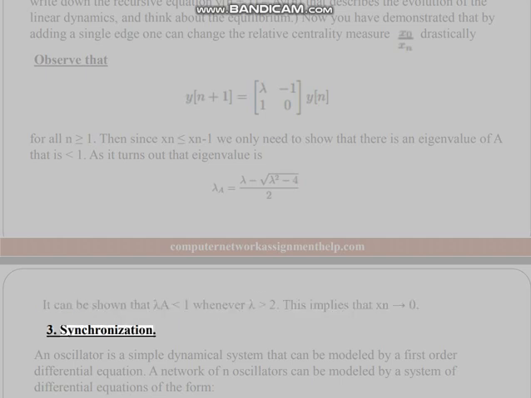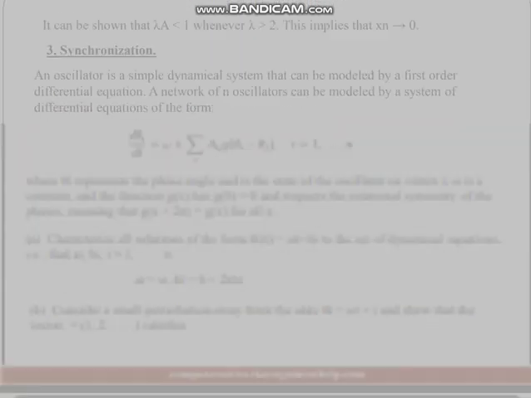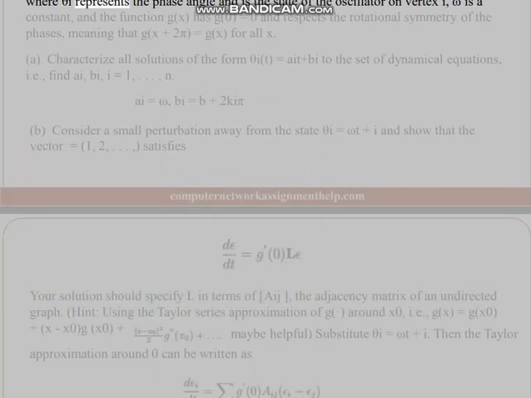3. Synchronization. An oscillator is a simple dynamical system that can be modeled by a first-order differential equation. A network of n oscillators can be modeled by a system of differential equations of the form, where theta_i represents the phase angle and is the state of the oscillator on vertex i, omega is a constant.